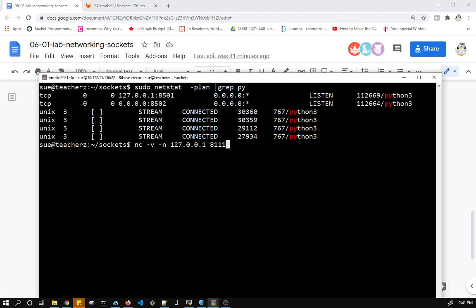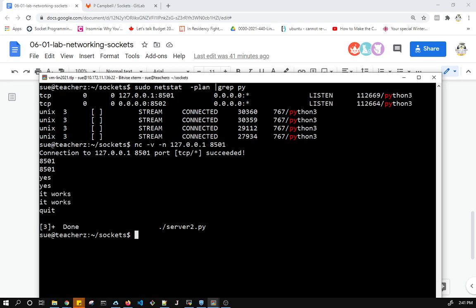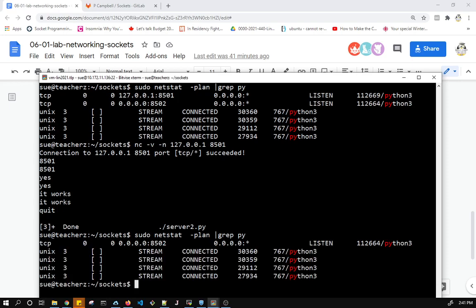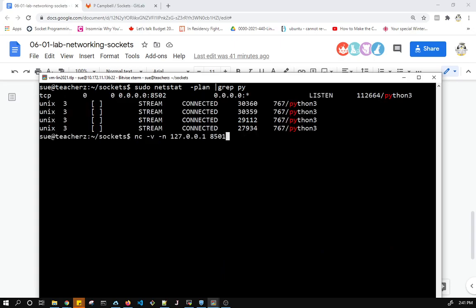What about the second one? That would be 8501. That one works, and we've consumed the socket and the process ends, but that's just the way we wrote it. Let's see what's left. The only thing that's left is 8502, so let's try that. 8502. Yes, it worked.